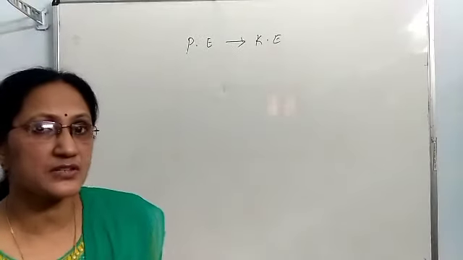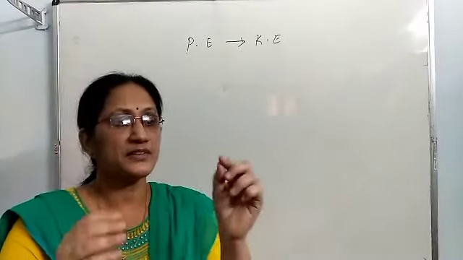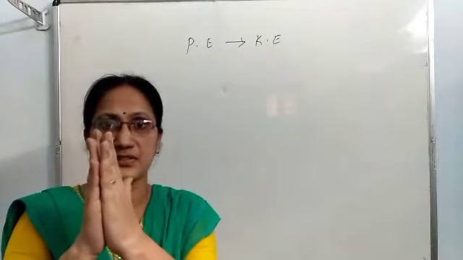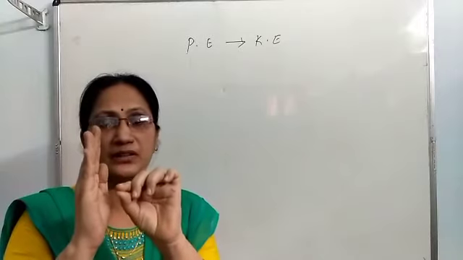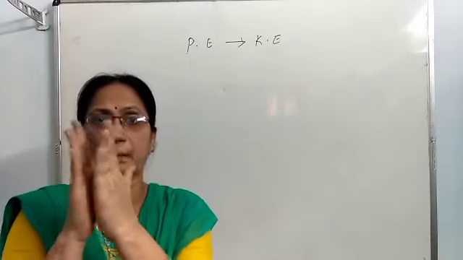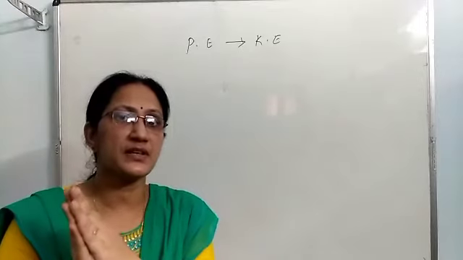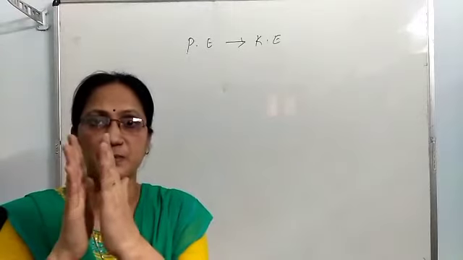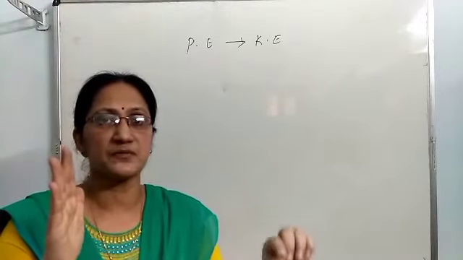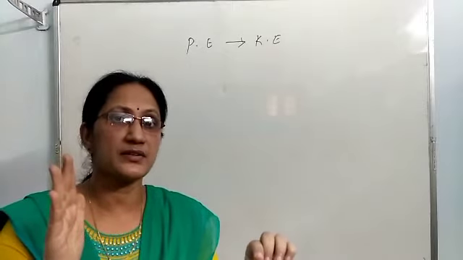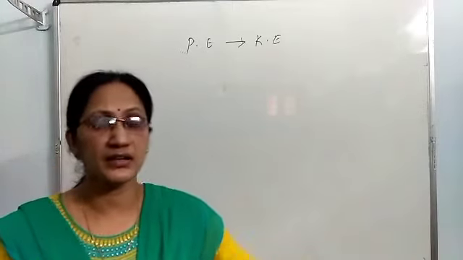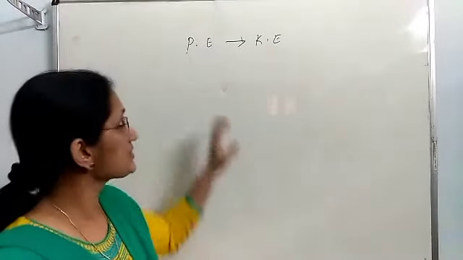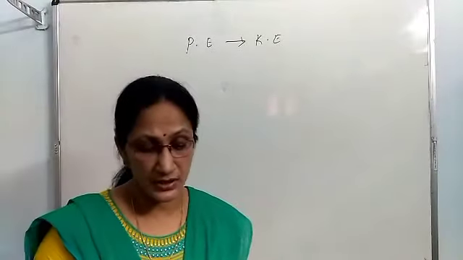Then in the case of a gun, the bullet is kept in front of a compressed spring. The spring is compressed first, and in front of the compressed spring, the bullet is kept. This compressed spring possesses elastic potential energy because its configuration changes. When you release the spring, that potential energy is transferred to the bullet in the form of kinetic energy. With that kinetic energy, the bullet moves forward. So in all these examples, potential energy changes to kinetic energy.